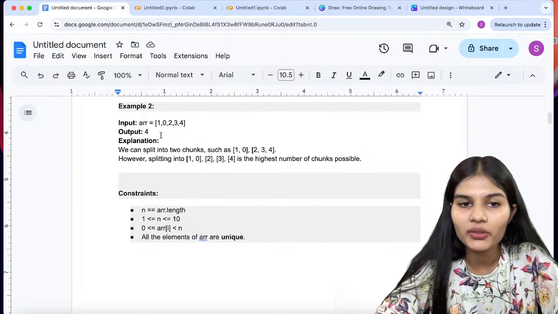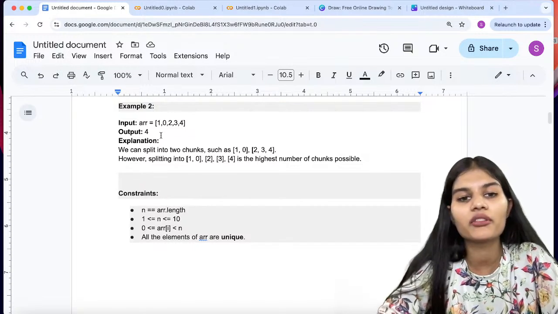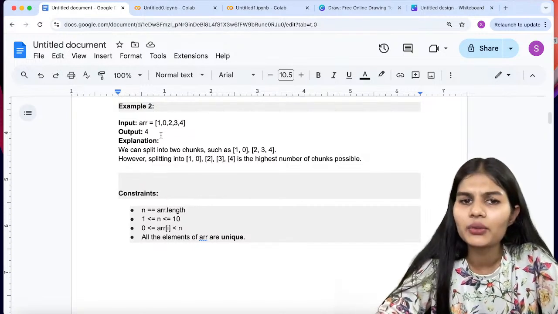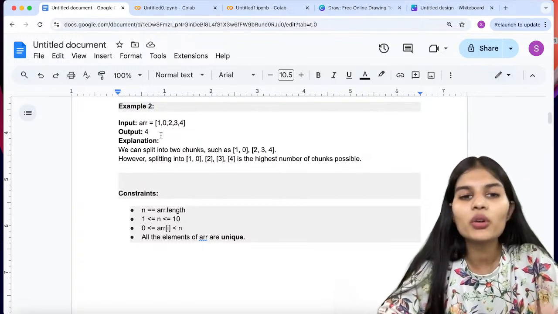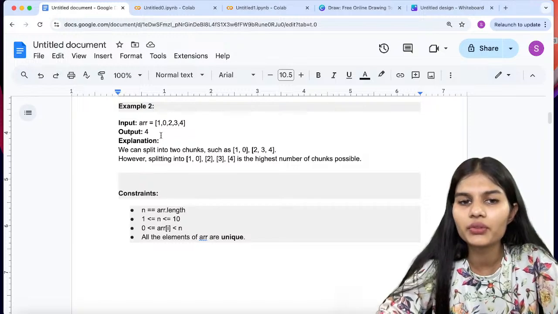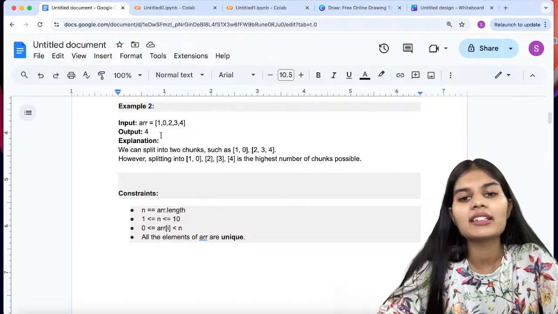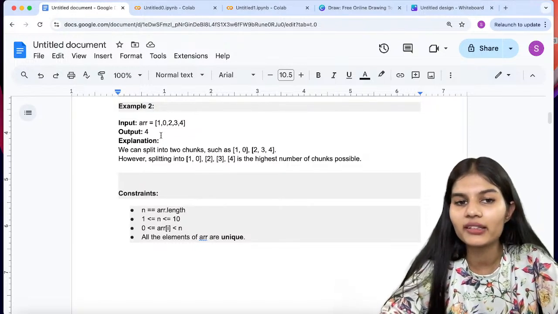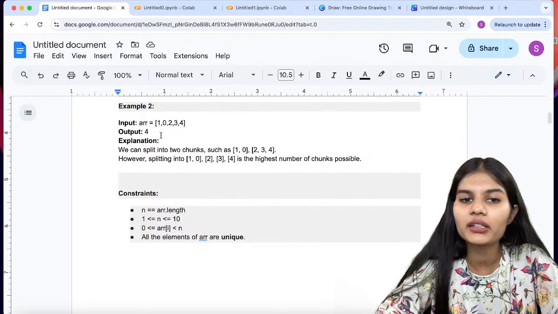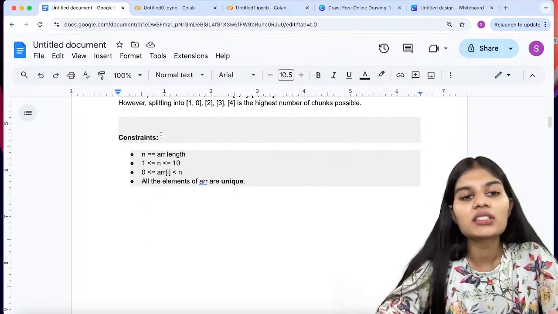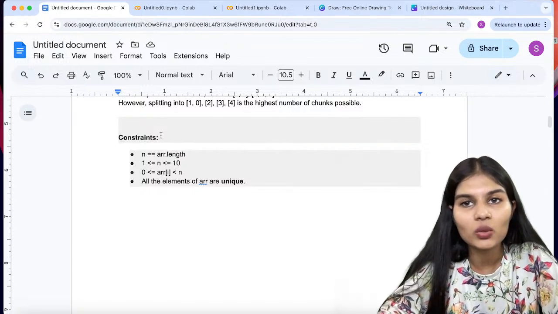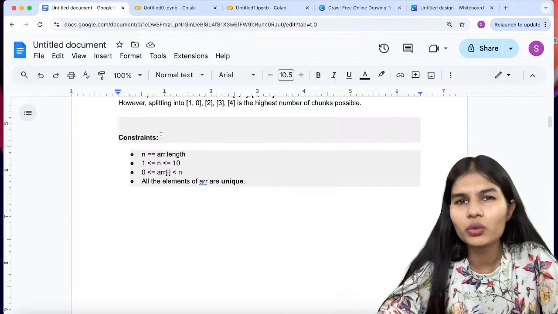So when we check the explanation, you can split the chunks into different parts, like 1 comma 0, 2 comma 3 comma 4, right? And then maybe you can split it into more different parts, 1 comma 0, 2, 3, 4, right? Whatever is the highest number of chunks possible that you can split them, that will be final for you, right? So here we can split it into 4 different parts, and that is why you are having that result. I hope this is clear to you, first of all, what this question is asking you to do, right?